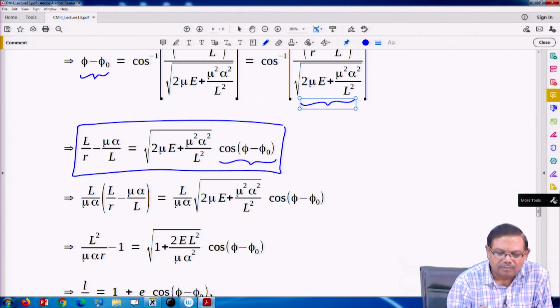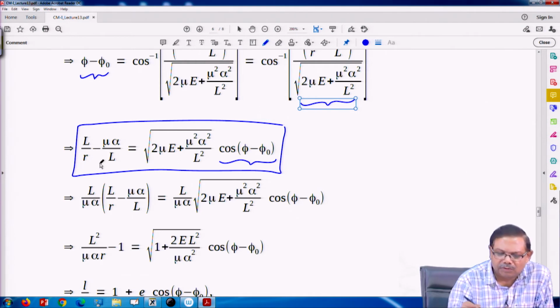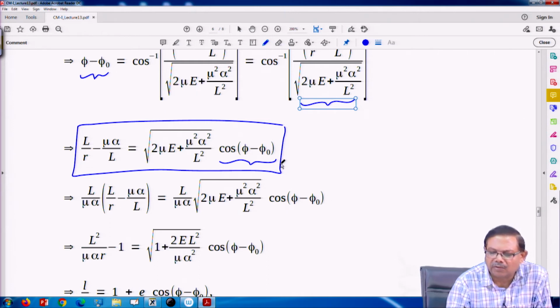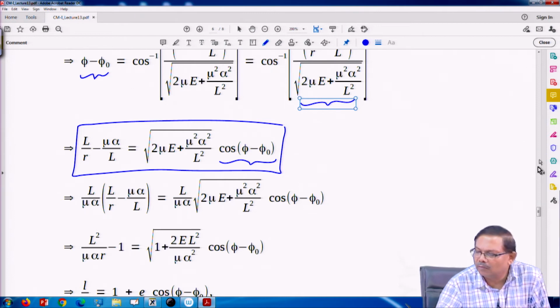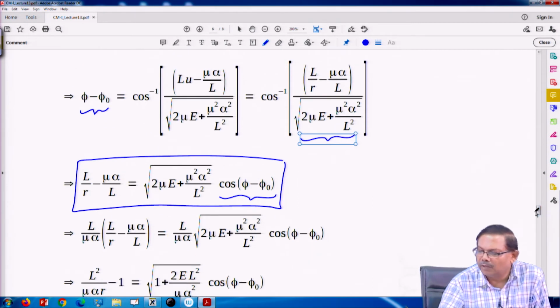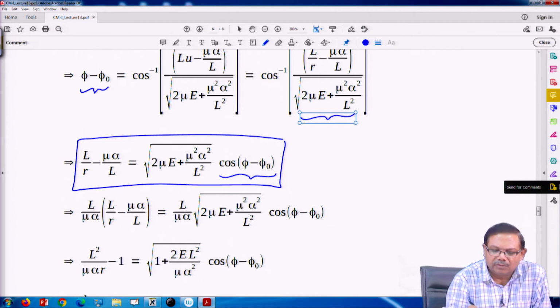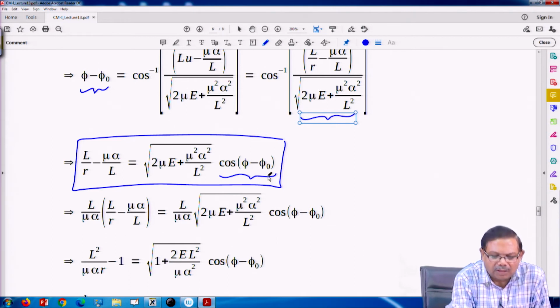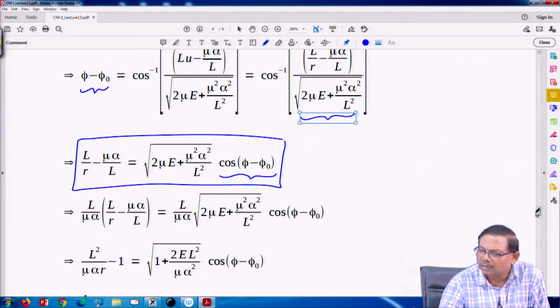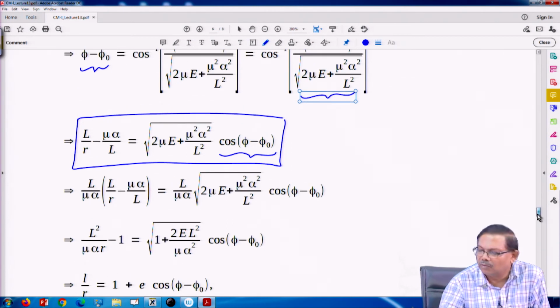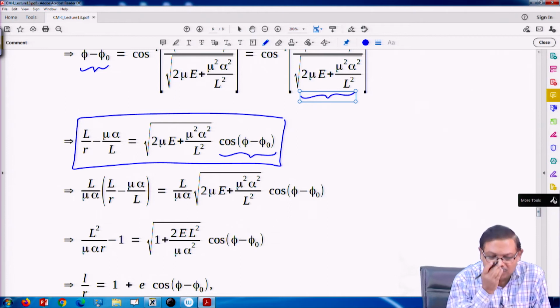Okay. Now, I multiply, do some simple algebra. I am trying to write, now I have already an equation for r and phi. That is what we were looking for. We were looking for an expression of r in terms of phi. So, that we have already got. However, we will try to simplify this, so that we come to a familiar form of this equation.